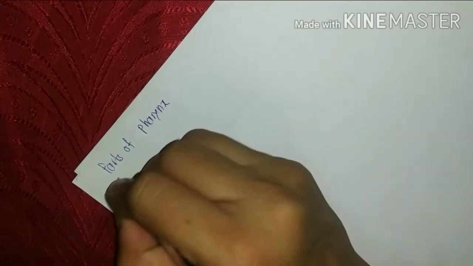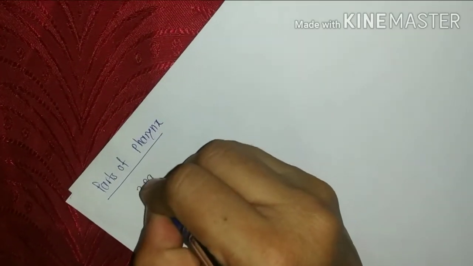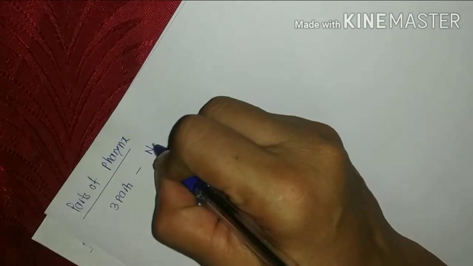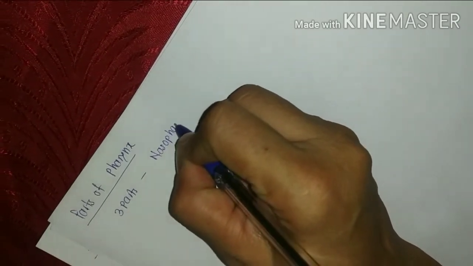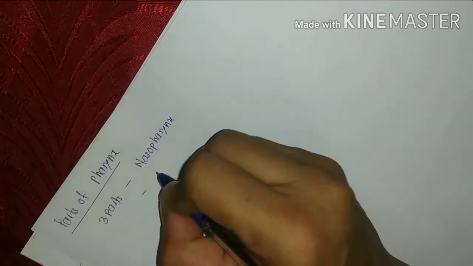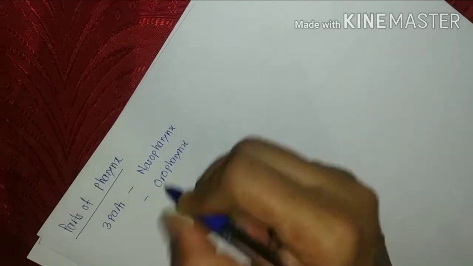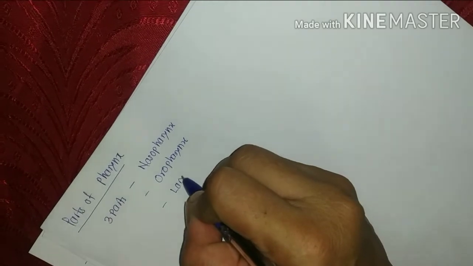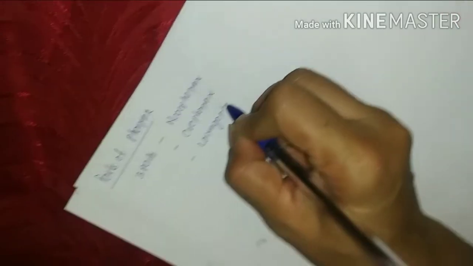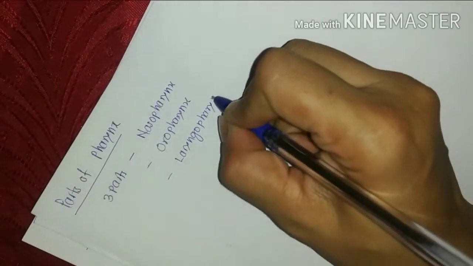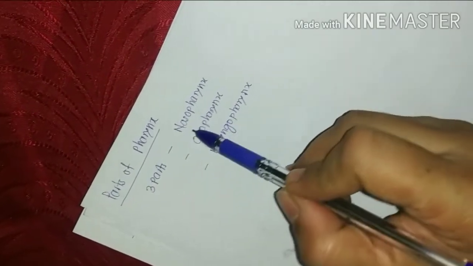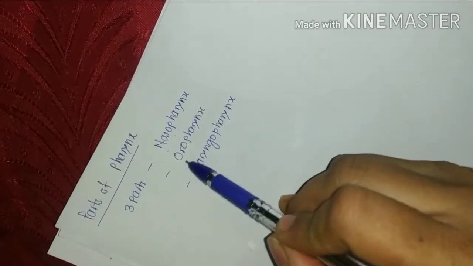The pharynx is divided into three parts. The upper part is called the nasopharynx. The middle part is called the oropharynx, and the lower part is called the laryngopharynx. Nasopharynx, as the name itself suggests, lies behind the nasal cavity.